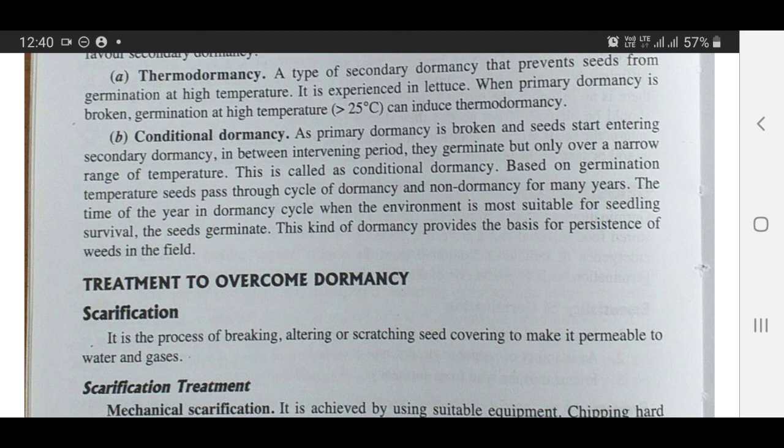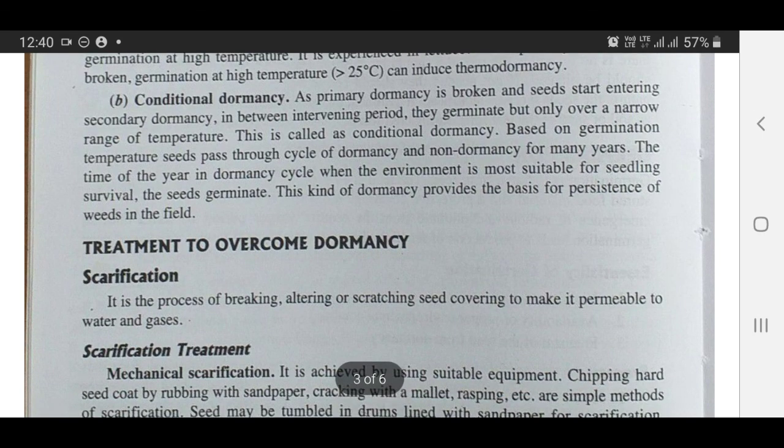Based on germination temperature, seeds pass through a cycle of dormancy and non-dormancy for many years. The time of the year in the dormancy cycle when the environment is most suitable for seedling germination, the seeds germinate. This kind of dormancy provides the basis for persistence of seeds in the field.